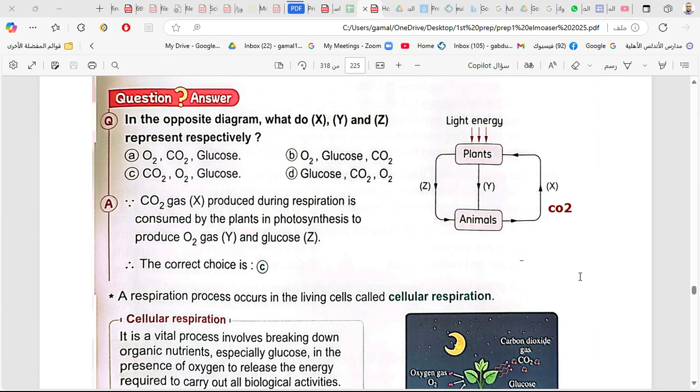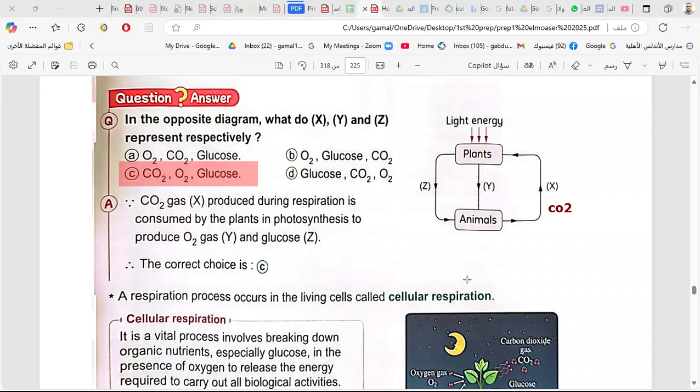So now X, Y, and Z respectively, so it will be what? The answer is C. Very good.